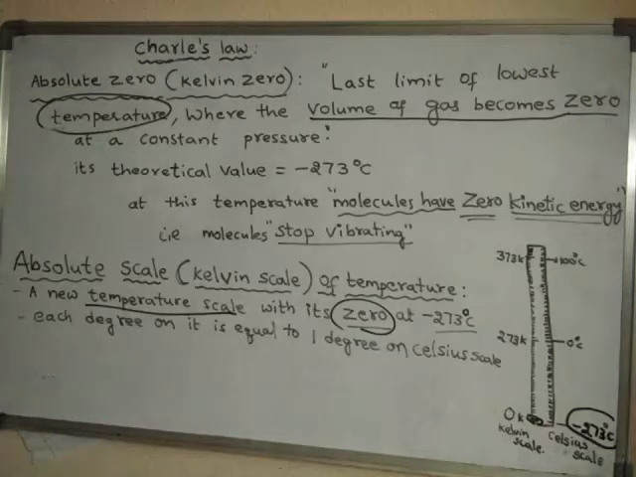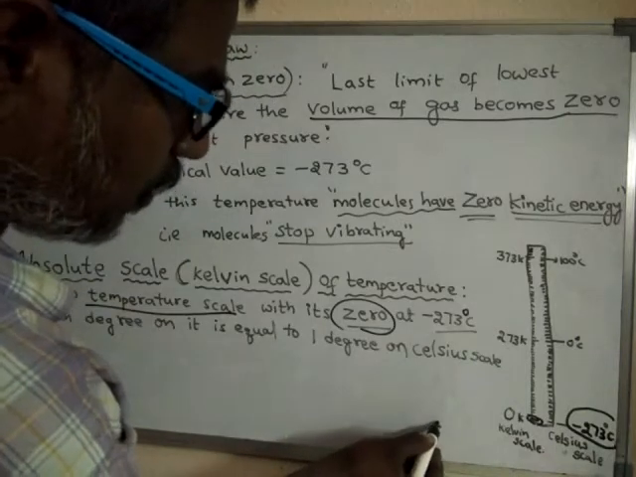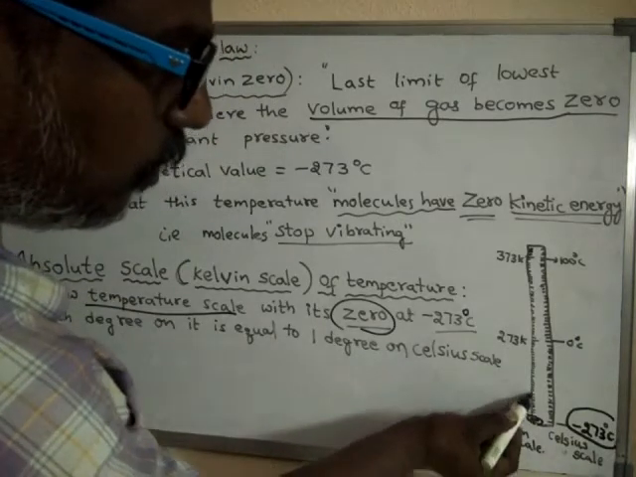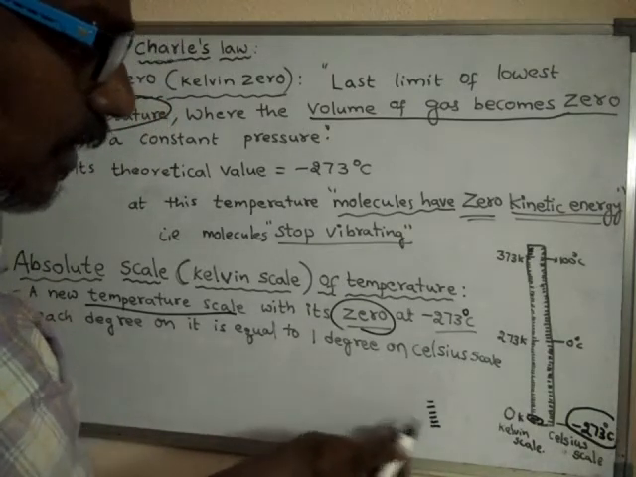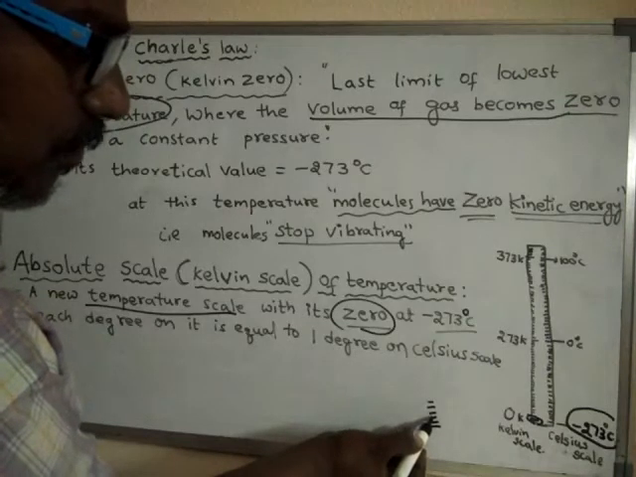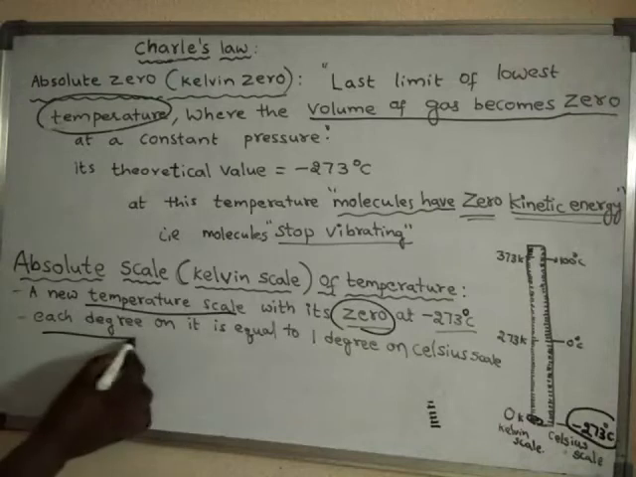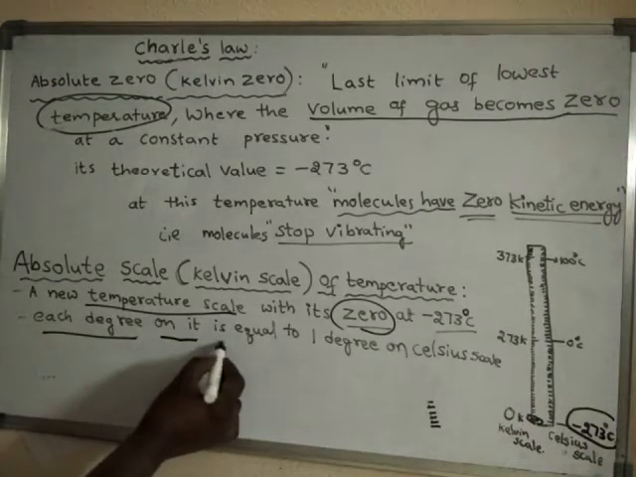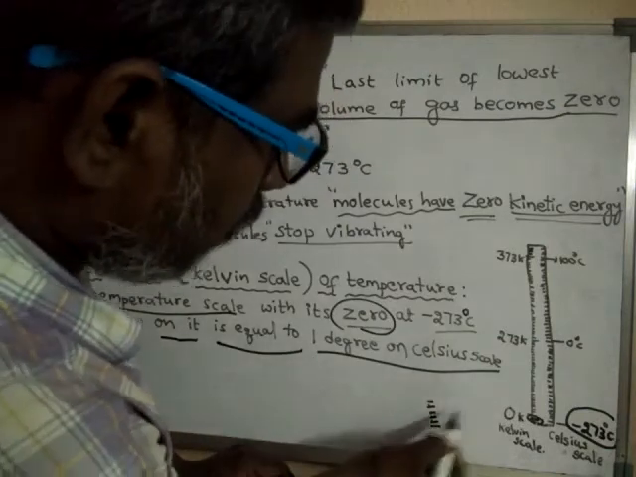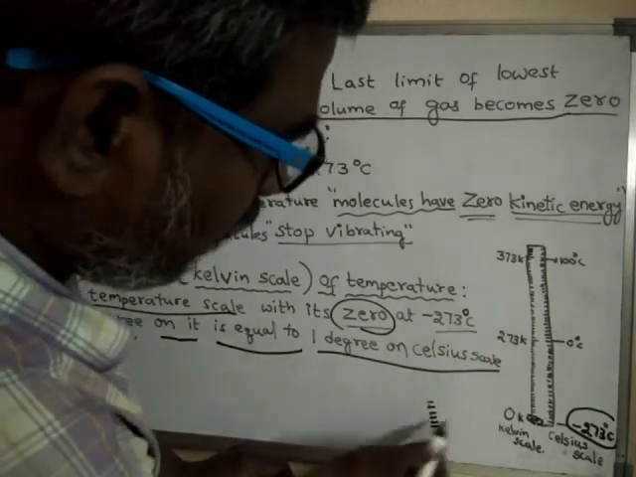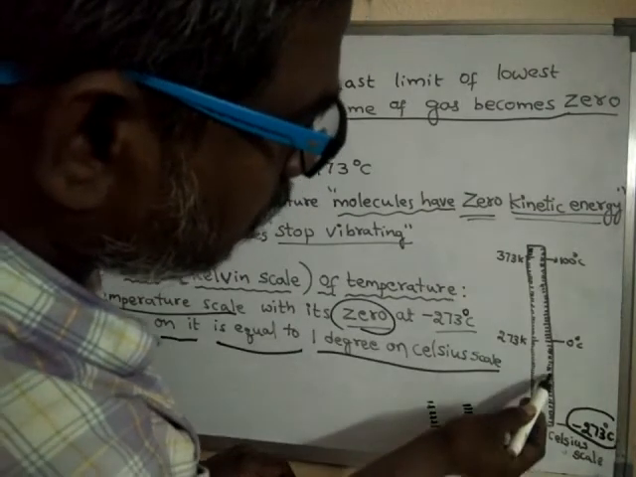And one more thing, see here, suppose these are the measurements. I am drawing the measurements here. From here to here 1 degree, from here to here another degree, and another degree, like this. So each degree is equal to 1 degree on the Celsius scale. Suppose this is the Kelvin scale, and here is the Celsius scale.